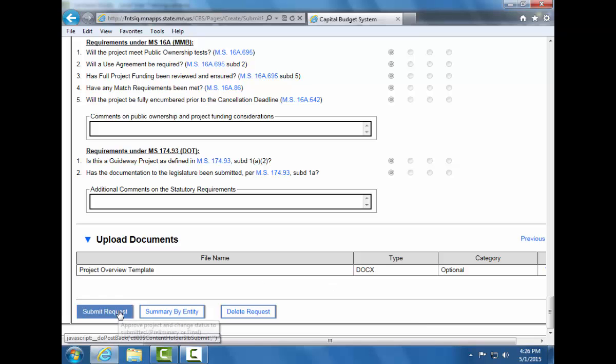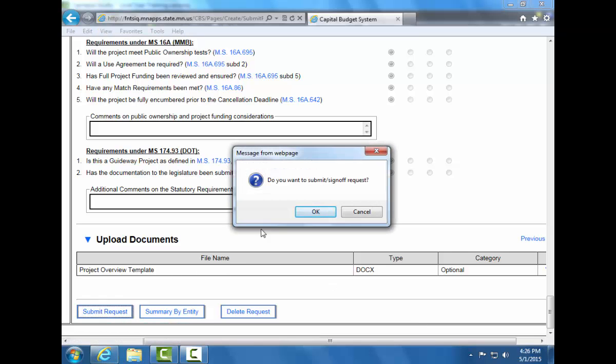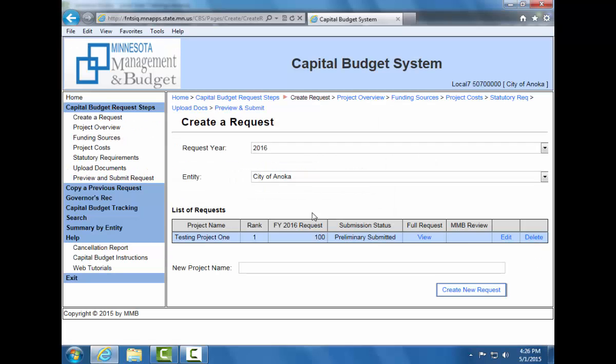So we're going to click on Submit Request, select OK, and you will be taken back to the Create a Request screen, where you can see that your request is now in the preliminary submitted status. Users will be allowed back into the capital budget system in August to make any final updates to their capital budget request.